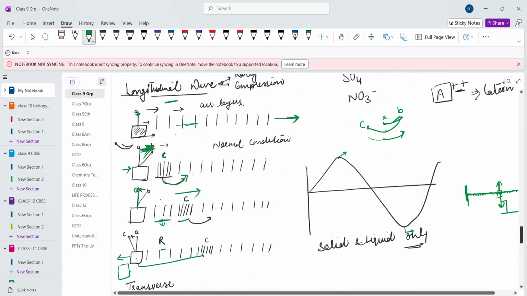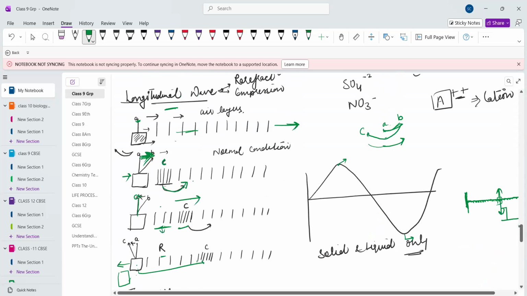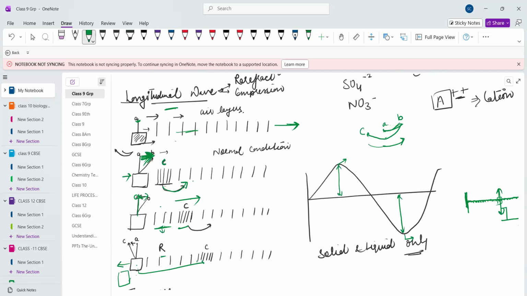See, this is your longitudinal wave, no? So this is the amplitude of the longitudinal wave. Okay, ma'am. But in a transverse wave, amplitude is this length, or maybe this length. This is the amplitude. Yes, ma'am, I understood. Okay, so this is the maximum displacement of a particle from its mean position.